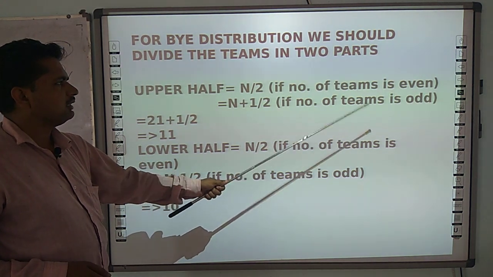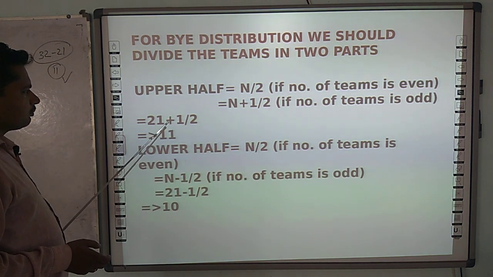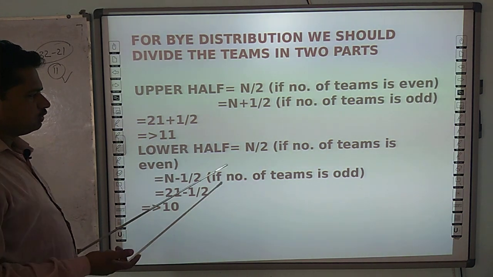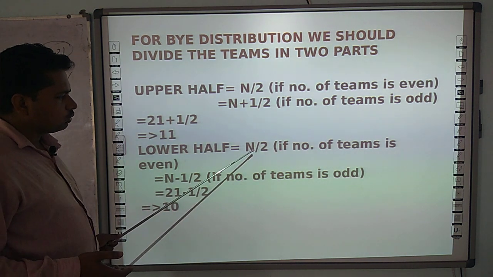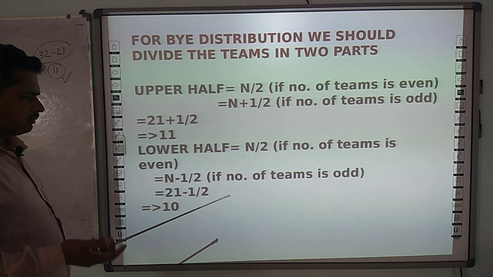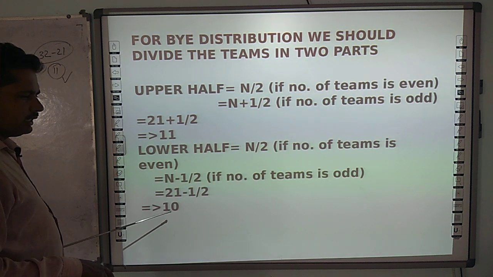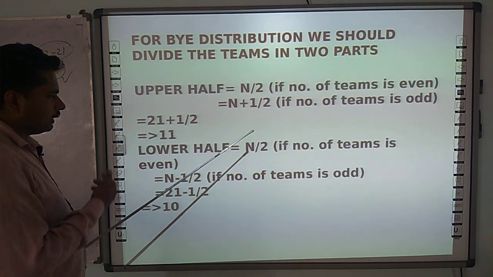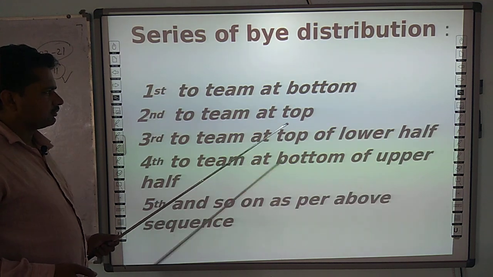Always remember, here you find that the number of teams is 21, which is an odd number. That's why (21 + 1) / 2, that is 11. For the lower half, once again you use the same formula. If the number of teams is even, then n/2, and if the number of teams is odd, (n - 1)/2. Here you find that the number of teams is odd. That's why (21 - 1)/2, you get 10. Okay. So in the upper half, we have to use 11 teams, and in the lower half, we should use 10 teams.